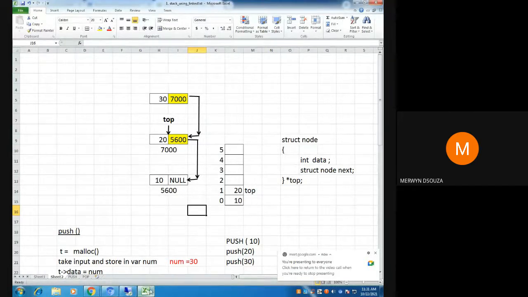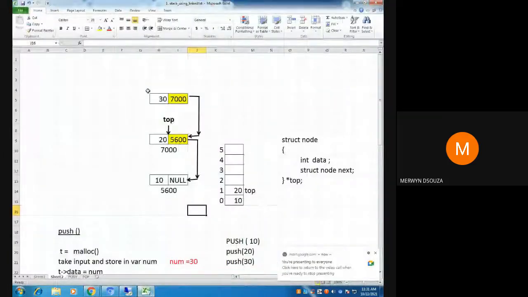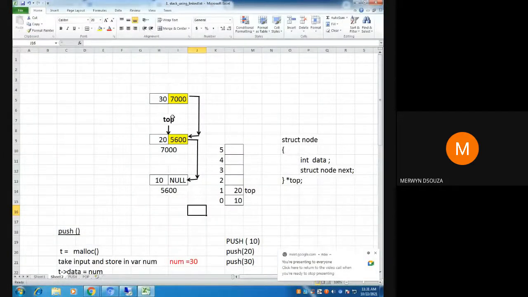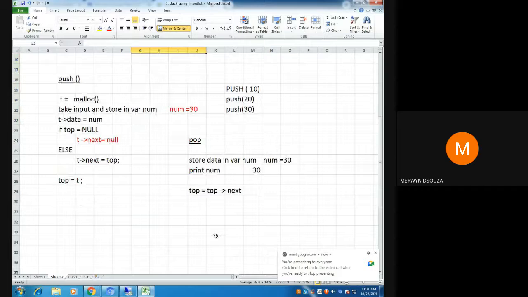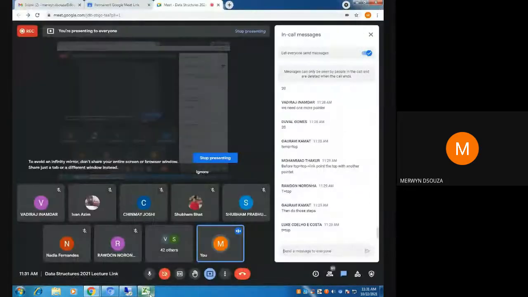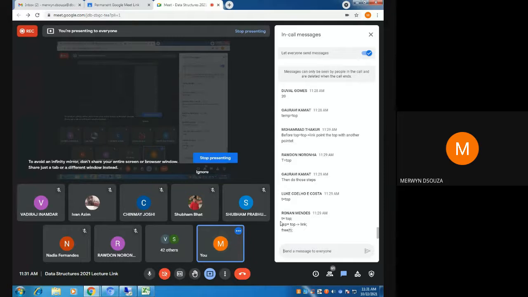In the present diagram, can I say that? No, because I do not have T or temp pointing to the nodes. So before I shift this pointer, what do I need to do? Okay, like Luke and Rodden said, I need to say T equal to top.